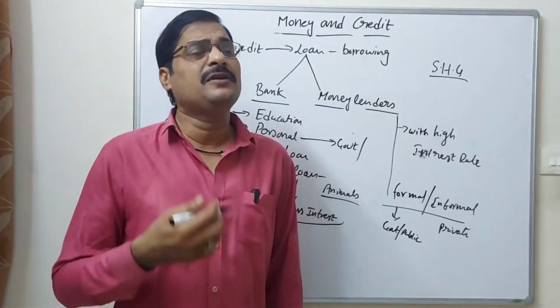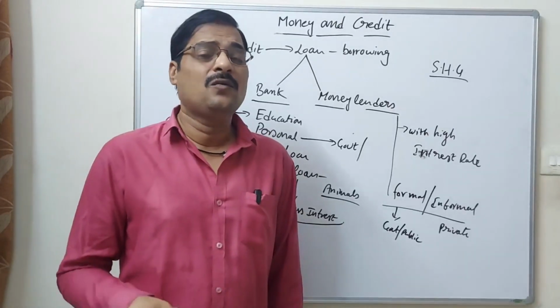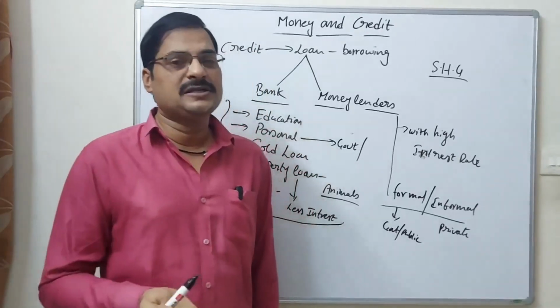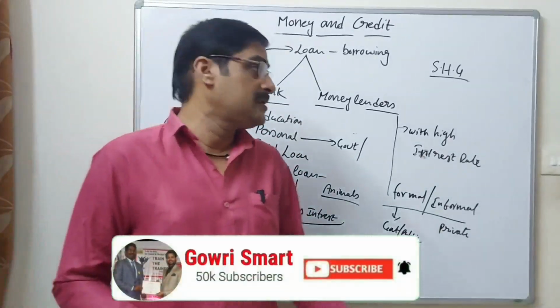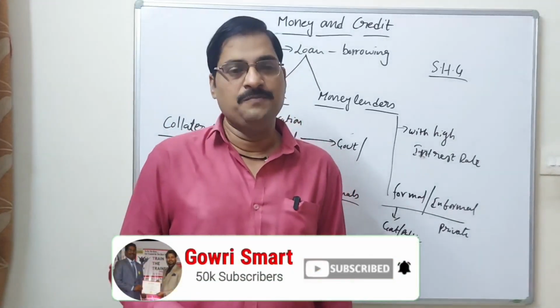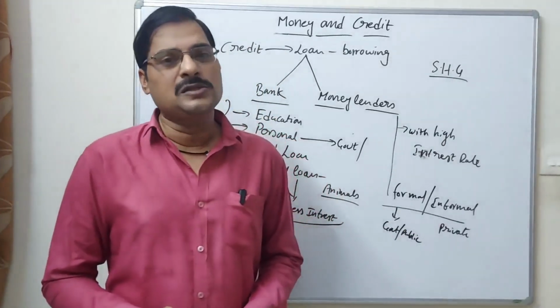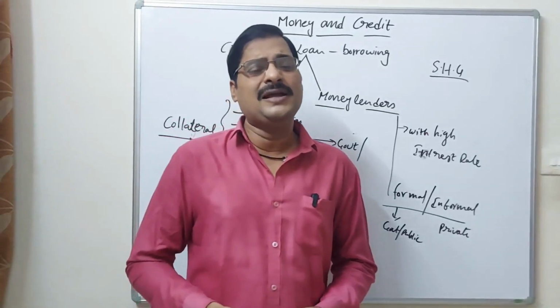What is the purpose of giving loans for the banks? What is the use? Because while they take deposits, they also provide interest to the depositors, and they are also giving loans. What is the benefit of the banks?